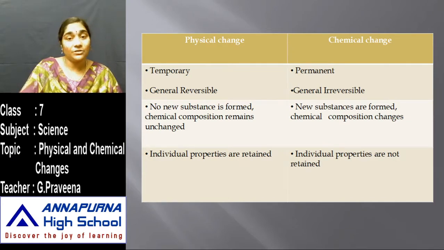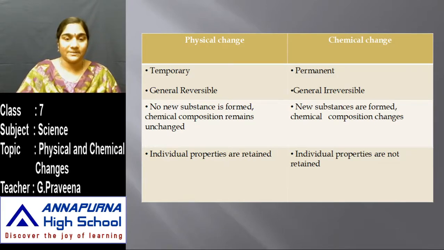But whereas in case of chemical change, individual properties are not retained. It is because it leads to the production of a new substance. So this is the main difference between a physical and a chemical change. So all the physical changes are reversible changes, whereas chemical changes are irreversible changes.